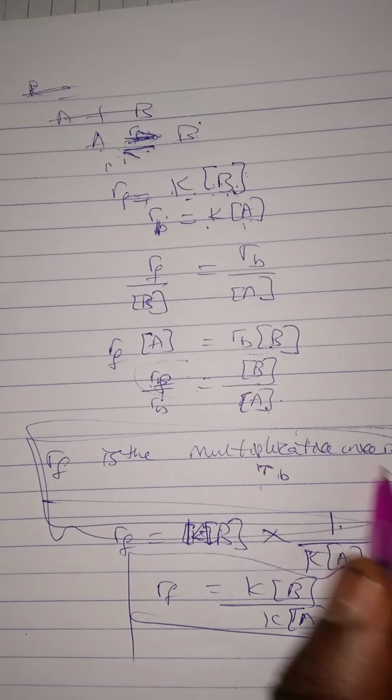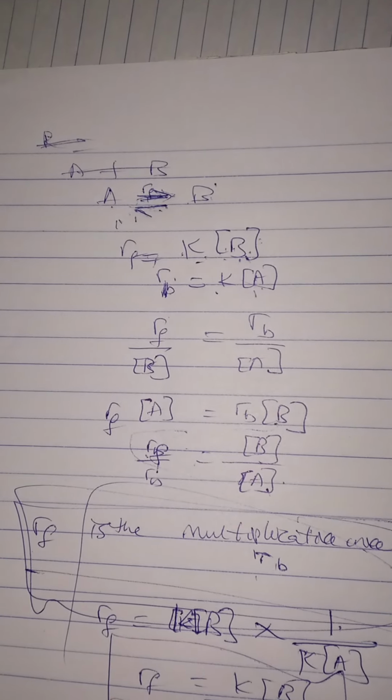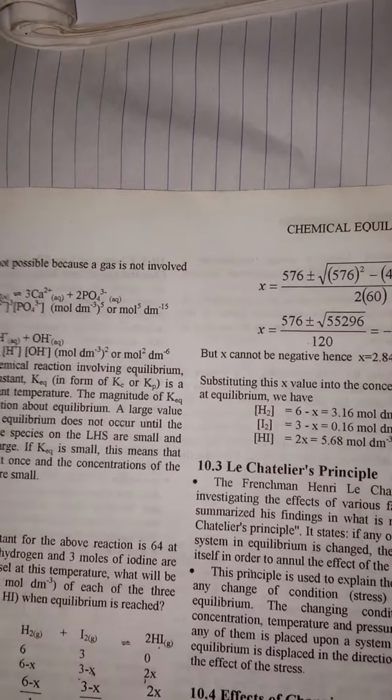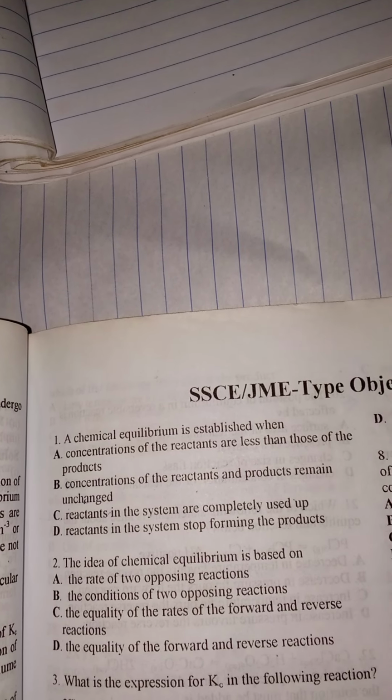This is a JAMB past question. Let's read some questions on this before we go to Le Chatelier's principle. So let's go now. Question 1: a chemical equilibrium is established when, what's the answer? When the concentration of the reactants and products remain unchanged. So in equilibrium, they will remain unchanged. The idea of chemical equilibrium is based on what? The equality of the rates of the forward and backward reaction. The forward reaction is equal to the backward reaction. Are we getting it now?